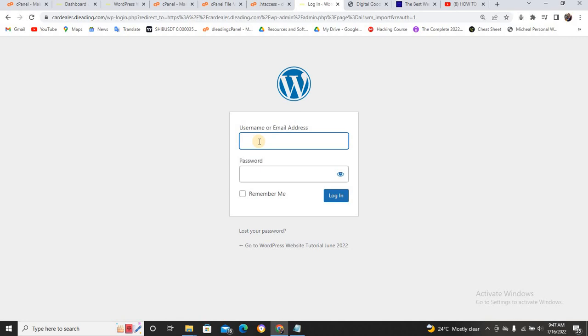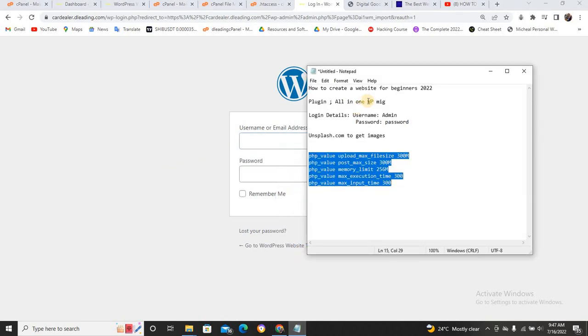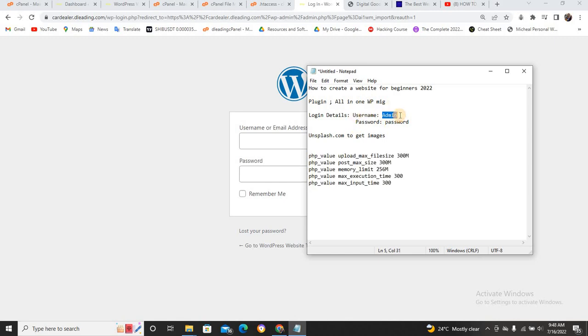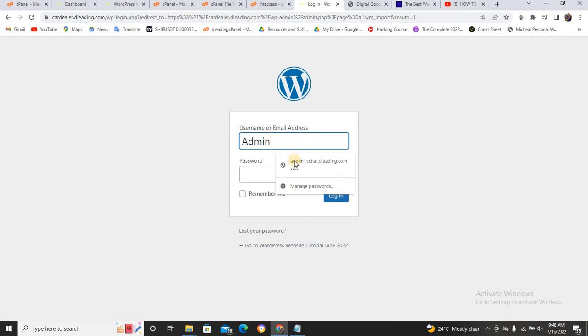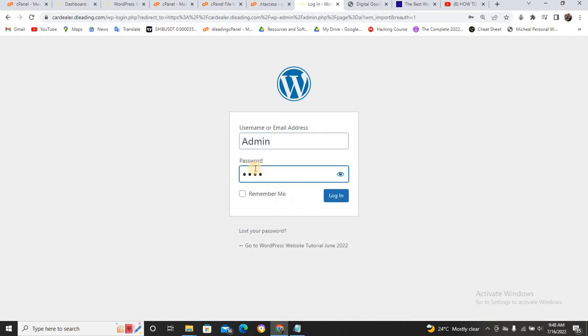Now, if I use the login details of that previous website to log in, it will not log in again. So what do I need to do now? There are new login details for this particular website, and this is it. Can you see? Admin. I'll just copy the admin. Control C. Paste admin. And I will come here. The password is password.